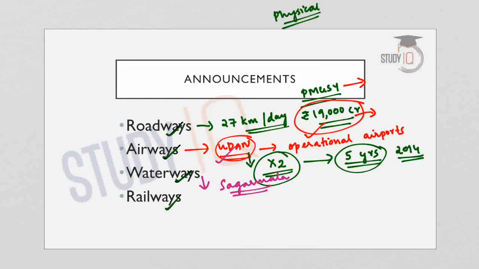The Sagarmala program is the union government's flagship program that aims to achieve the broad objective of promoting port-led economic development in India. So it aims to utilize the potential of ports or the coastline, and it envisages the growth of coastal and inland shipping as a major mode of transportation for the carriage of goods and people along the coastal and riverine economic centers.